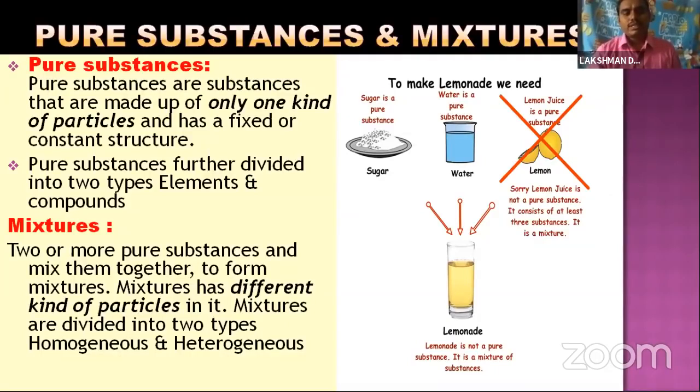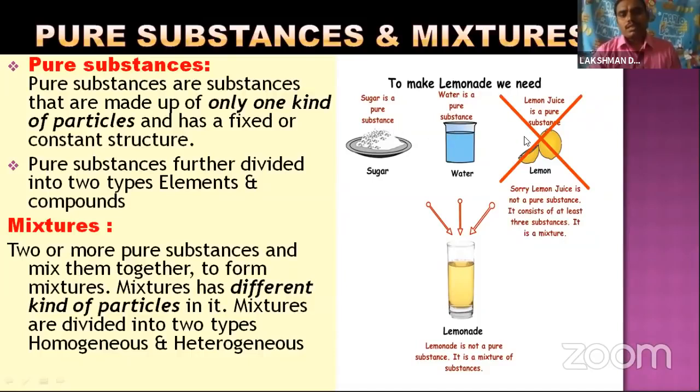Mixtures have different kinds of particles. Pure substances are made up of only one kind of particle, but mixtures are made up of different kinds of particles.